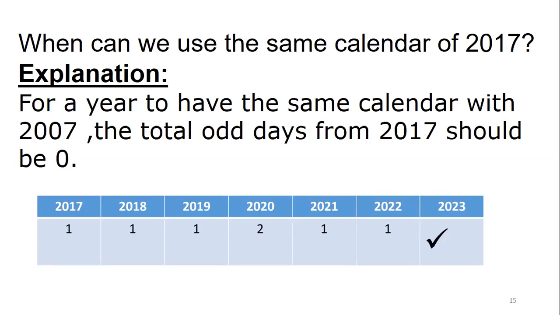So for example, 2017 is a non-leap year. The other year which starts on the same day should also be a non-leap year. Because suppose some leap year starts on the same day: yes, but the calendars will match only till February 29.